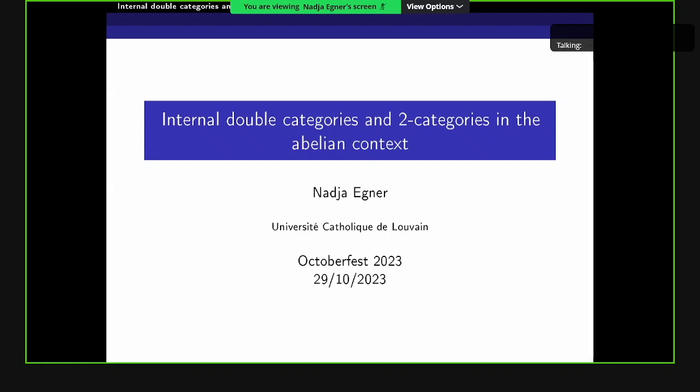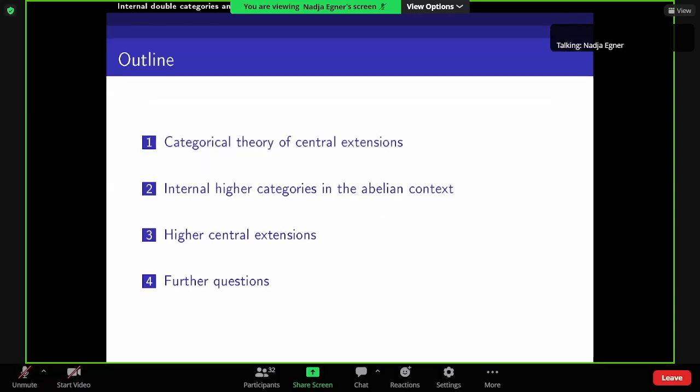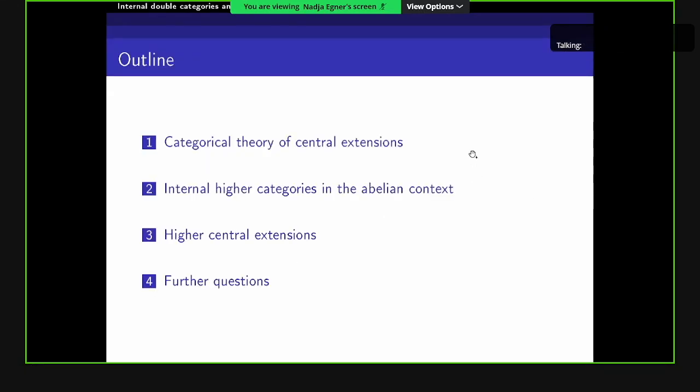Yeah, so thank you. I'm very happy that I'm able to speak here today. I structured my talk in 4 parts. In the first part, I want to recall or introduce you to the categorical theory of central extensions. In the second part, I want to apply this theory to an example, namely internal higher categories in the abelian context. In the third part, I want to speak about higher central extensions, and at the end, I want to mention 2 directions one can further investigate.